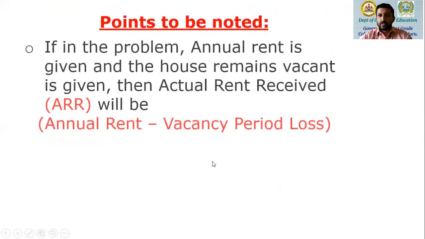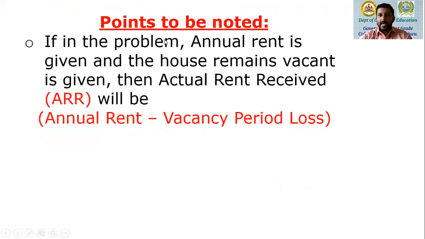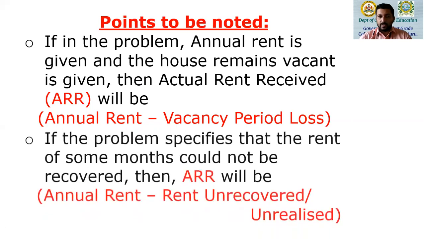So, an important point to be noted. If in the problem, annual rent is given, remember, annual rent, not actual rent, and the house remained vacant is also given, then actual rent received will be the annual rent minus the vacancy period loss. Suppose the house remained vacant for 1 month, whatever is the rent for that month will be deducted from the annual rent, and thereafter you arrive at what is called actual rent received. Actual rent received is the rent actually received by the landlord during the year.